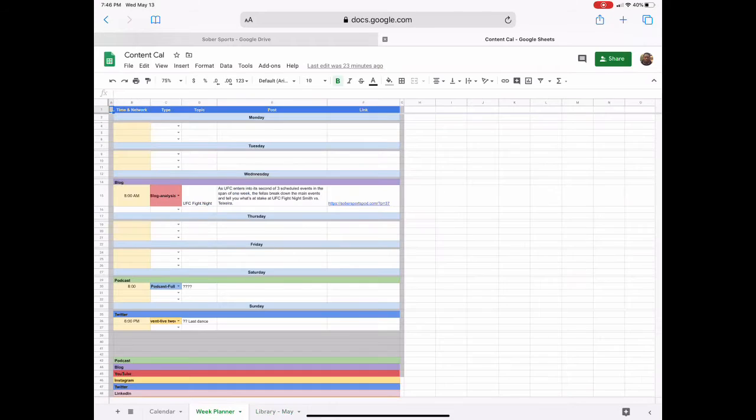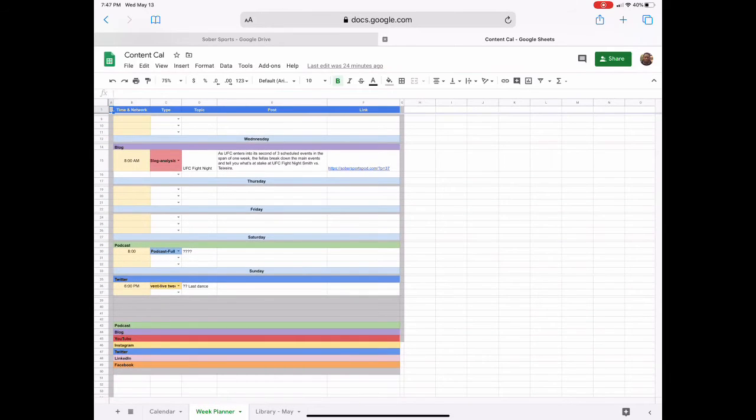Then I went to the week planner, right? So this shows day by day what's going to get done. I just started with Wednesday this week because that's where we're at. That's where we started. We wanted to have the blog posted this morning, and we got that accomplished. Again, similar information, but going forward, this will help us plan. I even have Saturday, when we plan to post the podcast and the live event that we've been doing. I'm not sure if we're going to, but I put that in there as well. But also relevant information would go there once we get that filled in.